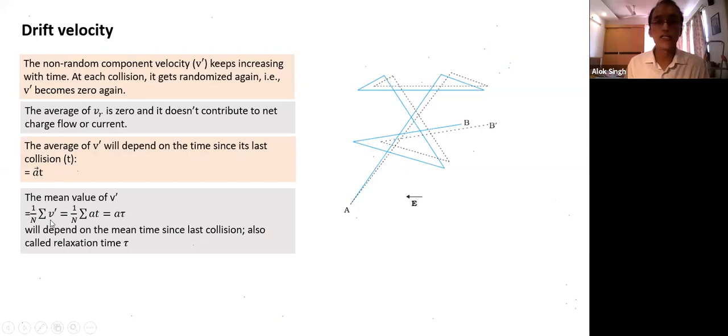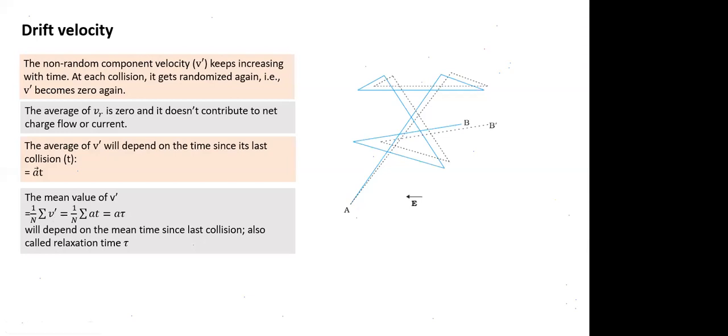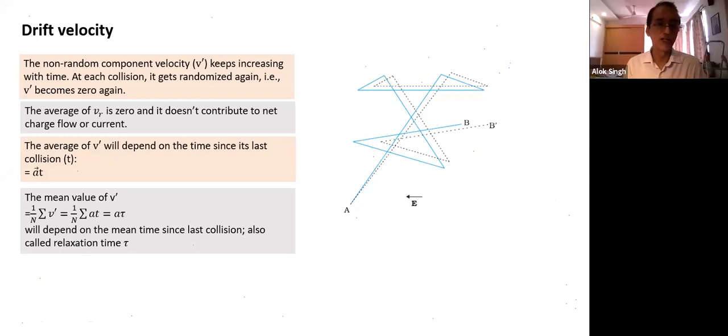I have not written vector sum. I have written just V dash. The direction is the same, all are in the same direction. When we take the mean value of V dash, all are in the same direction. So if they are 10 to the power, for each one I find out what the V dash is, divide by n, and that becomes my velocity. And what is V dash? A into T.